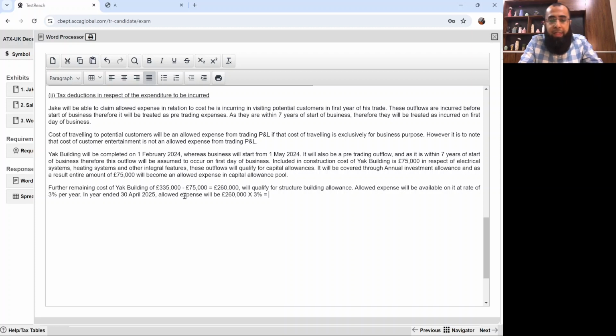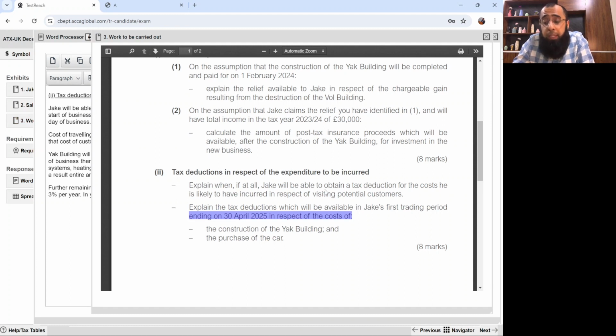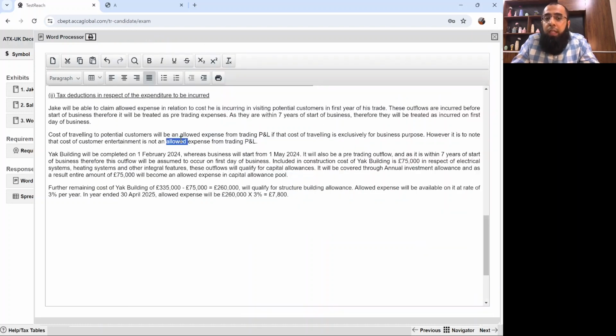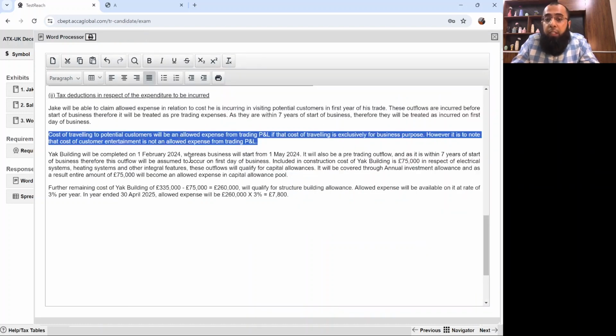So that's 7,800 pounds. So, as I told you, I particularly believe that these 8 marks are just an easy one. Cost incurred in respect of visiting the potential customers: the traveling cost is an allowed expense if it's exclusively for the trade. Cost of entertaining the customers is not an allowed expense because that's an unfair advantage.